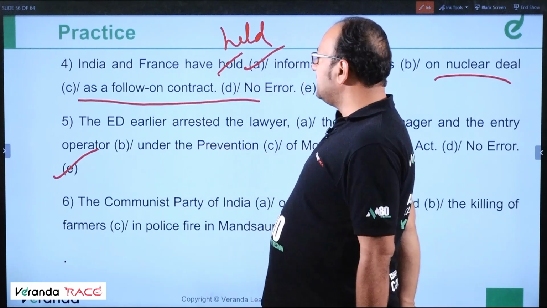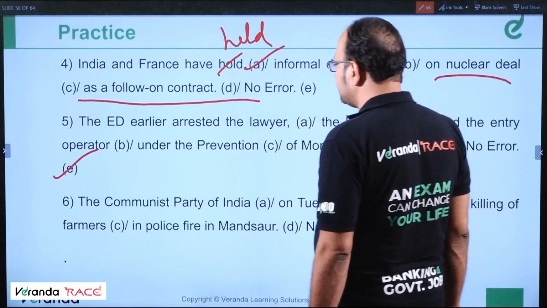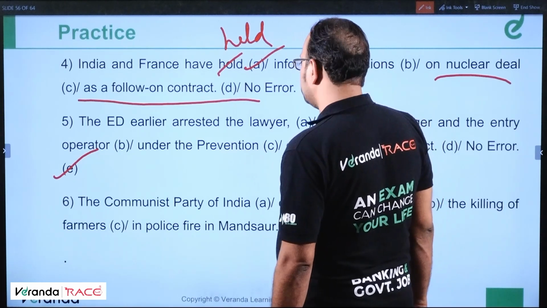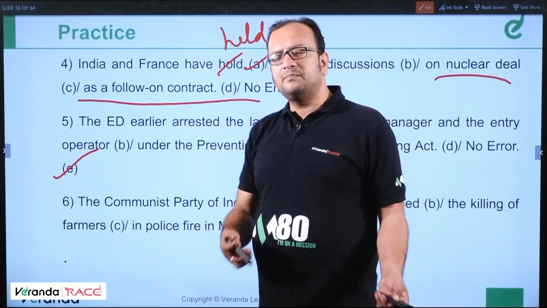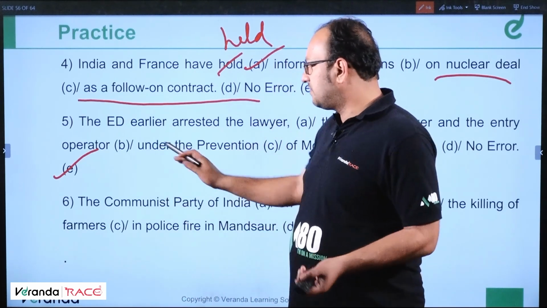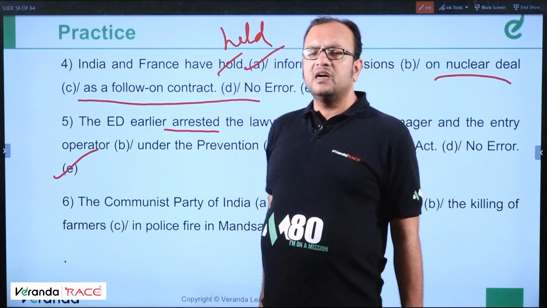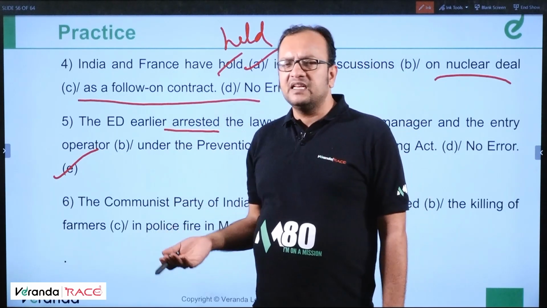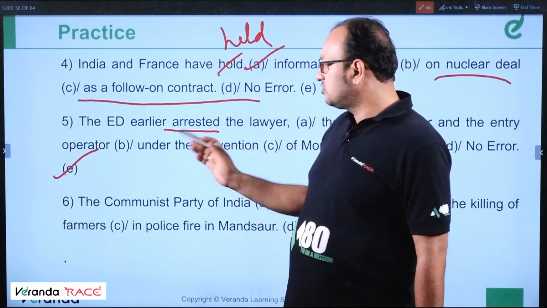Let me check it once again. The ED had earlier arrested the lawyer, the bank manager and the entry operator under the Prevention of Money Laundering Act. Had earlier done. No, it's correct. No error because it's already in past tense. So one past tense is good enough. Arrested, one single verb, is good enough. If it was to be a past perfect, it should have had a parallel simple past, which is not there.